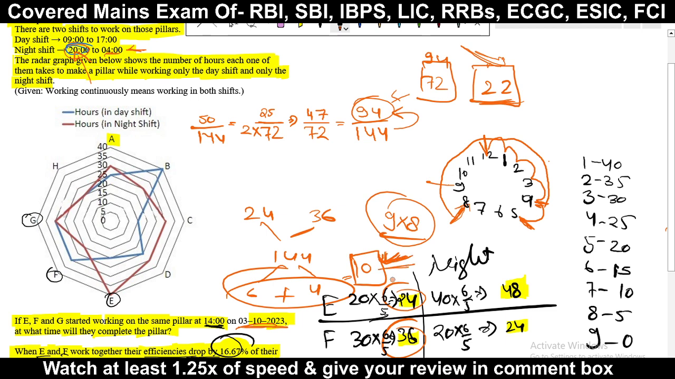So but we want to complete this 22 work. So just simply divide this 22 by 10. This is the work, this is the efficiency. Work divided by efficiency is time.